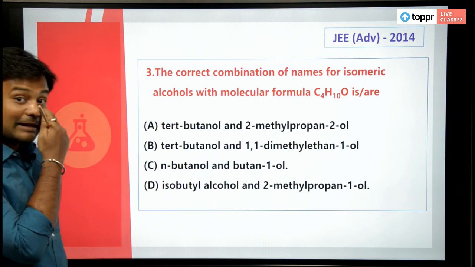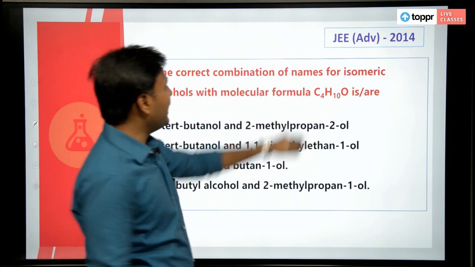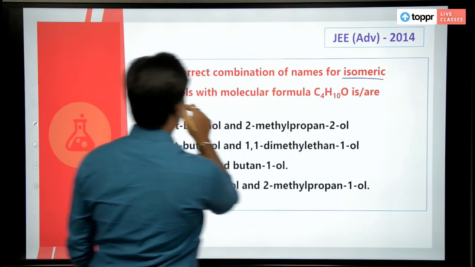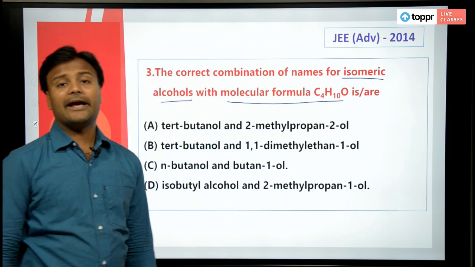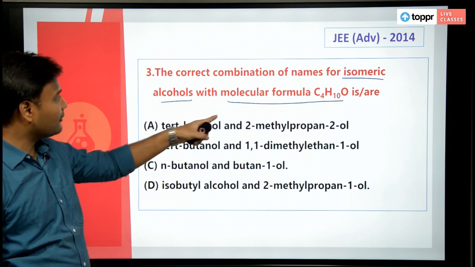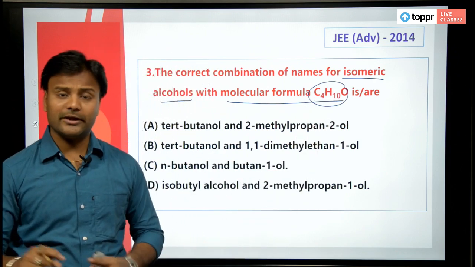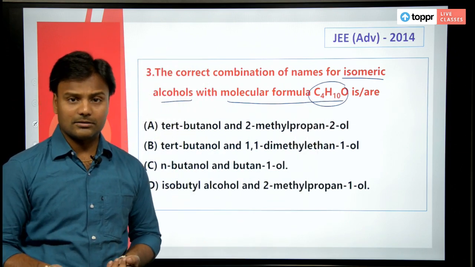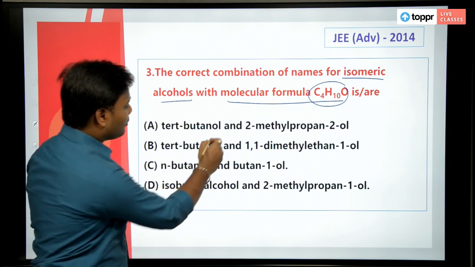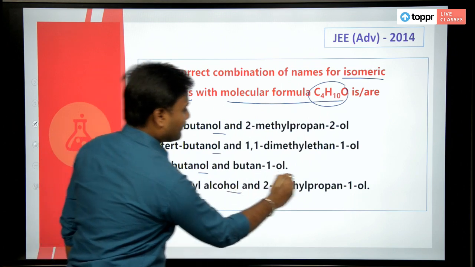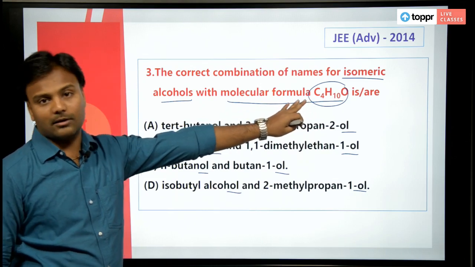Alright, this is something about isomers, the number of isomers that we can find out. The correct combination of names for isomeric alcohols with molecular formula C4H10O. What they have given here is the molecular formula, which is C4H10O. Of course, alcohols or ethers what you get. Anyway, the names given here are alcohols everywhere. So, let us say this is an alcohol.